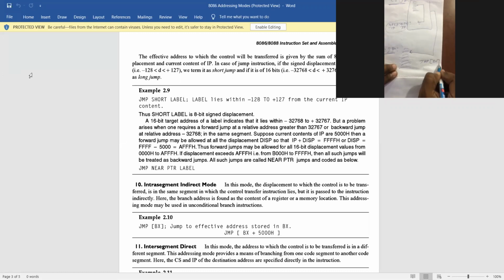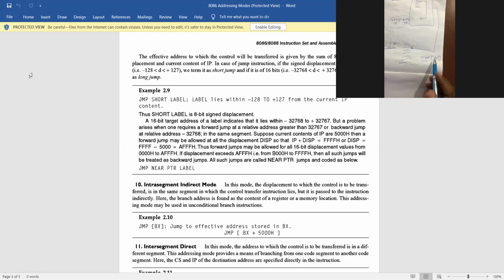What does the third bracket in BX mean? It will be treated as a register offset, storing the register memory location. It will be treated as an offset register and generate a physical address, and at this physical address there is the data from where it will jump, right? Yes, sir.